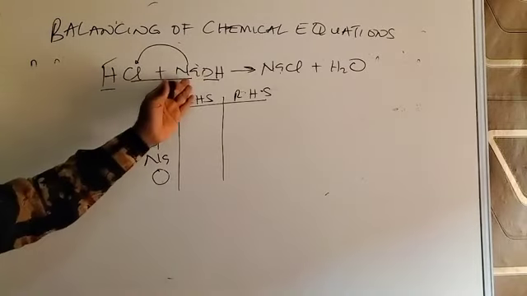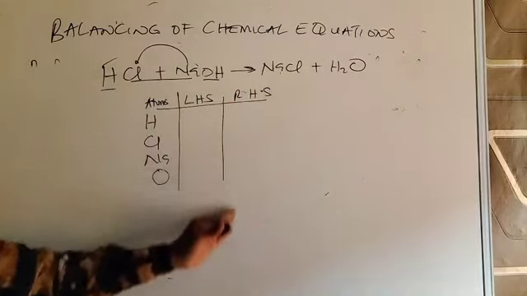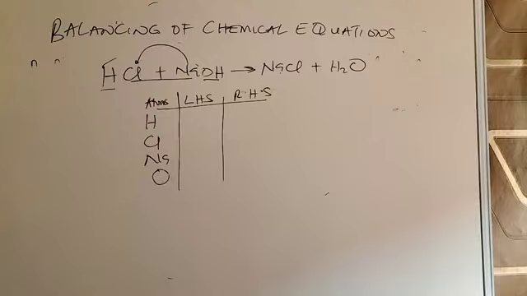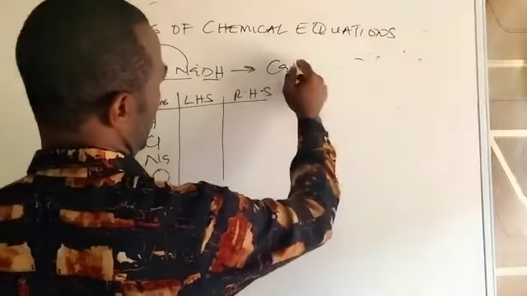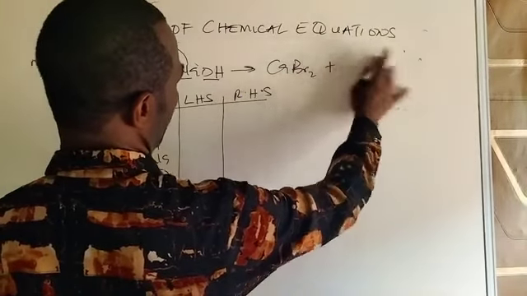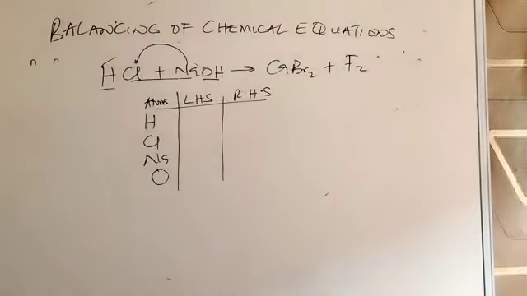The elements that appeared here also appeared on this side. So no need to write them here also, because that shows the law of conservation of matter, showing that we do not produce a new element. Had it been that we had maybe calcium bromide plus maybe fluorine, look at this. Is this possible? The answer is no.